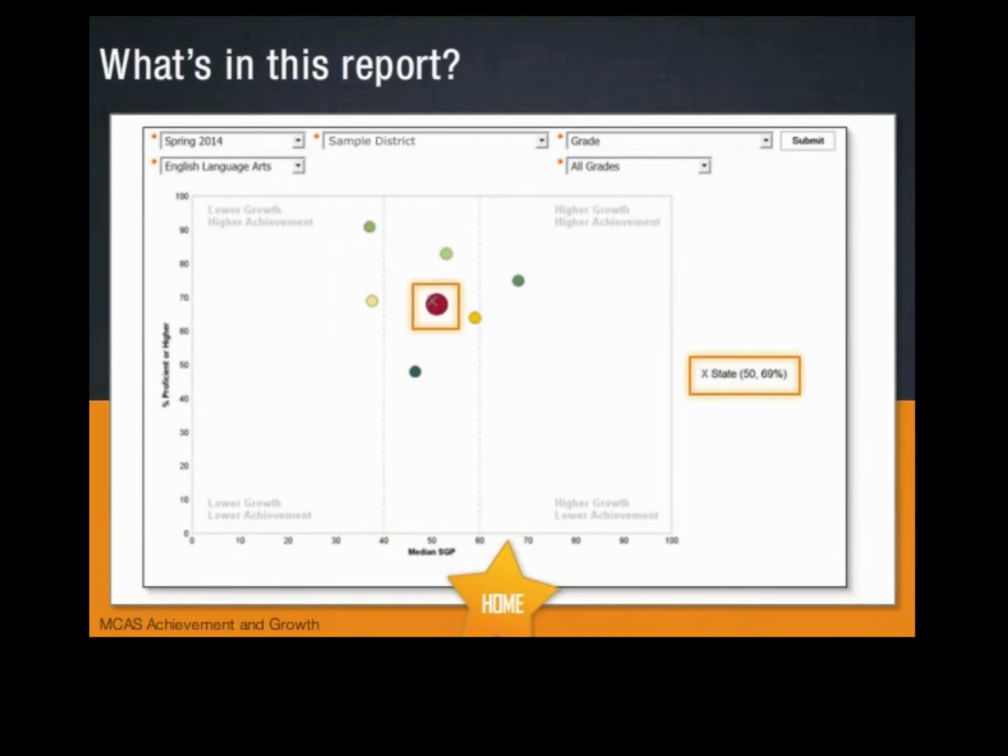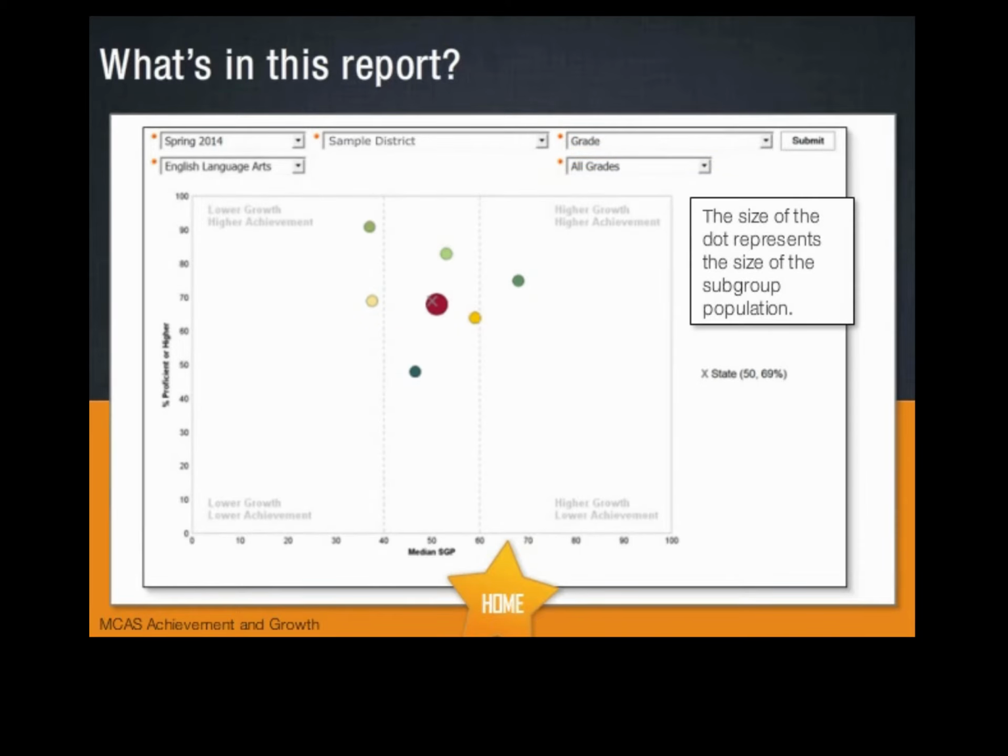The state is represented by an X on the state's median SGP at 50, and in alignment with the percentage of students statewide who are proficient or higher on the MCAS assessment being reported. Each dot on the graph represents the subgroup selected from the drop-down, and the size of the dot represents the size of the subgroup population.